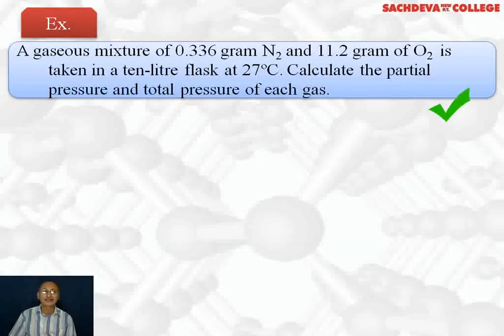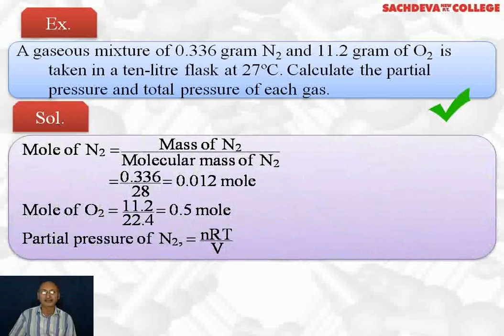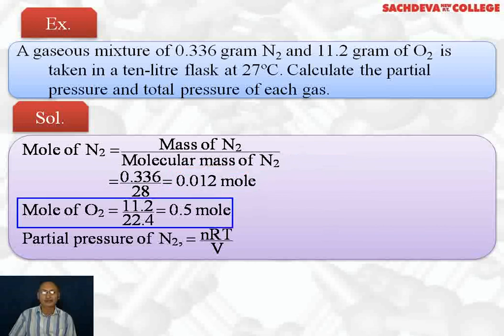Next question: a gaseous mixture of 0.336 gram of nitrogen and 11.2 gram of oxygen is taken in a 10 liter flask at 27 degrees centigrade. Calculate the partial pressure and total pressure of each gas. First we find out the number of moles of nitrogen, which will be equal to the mass of nitrogen 0.336 divided by the molecular mass of nitrogen 28. It comes out to be 0.012 moles. Number of moles of oxygen will be 11.2 divided by 22.4, equal to 0.5 moles.